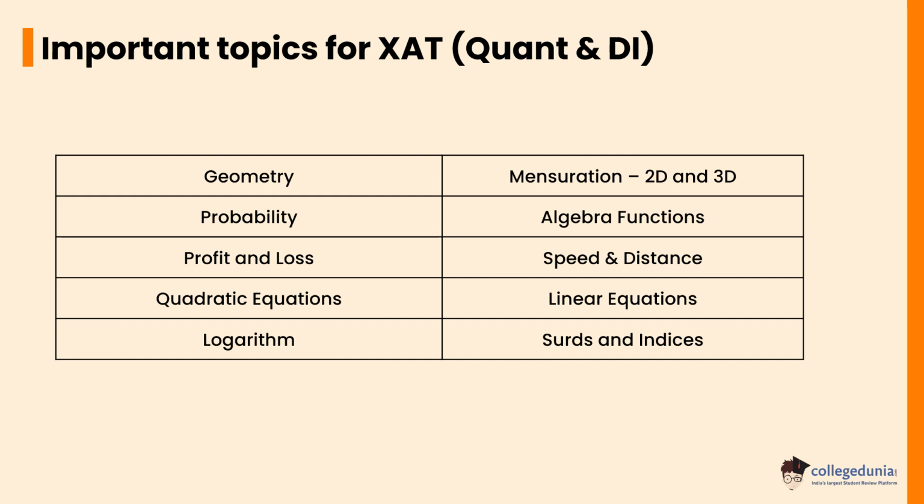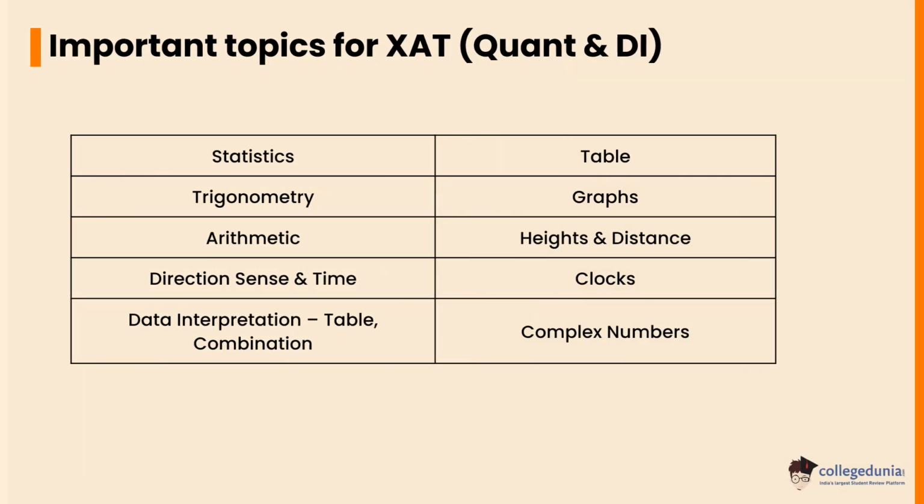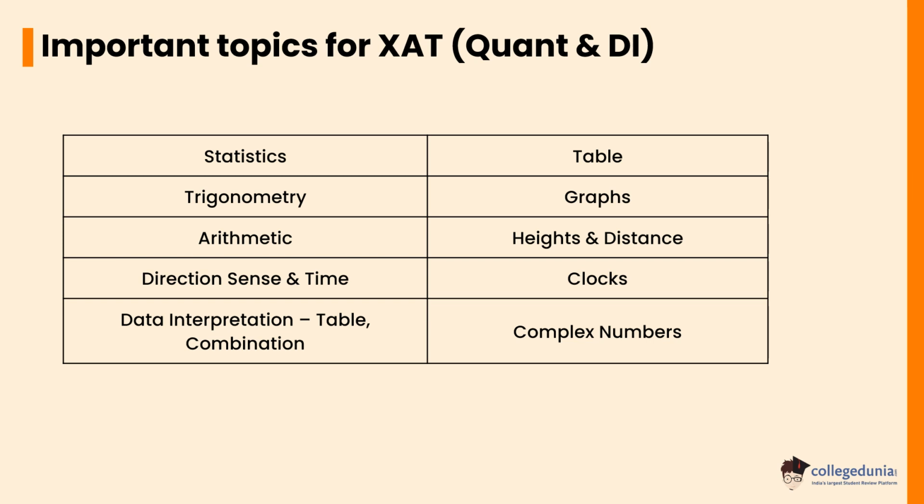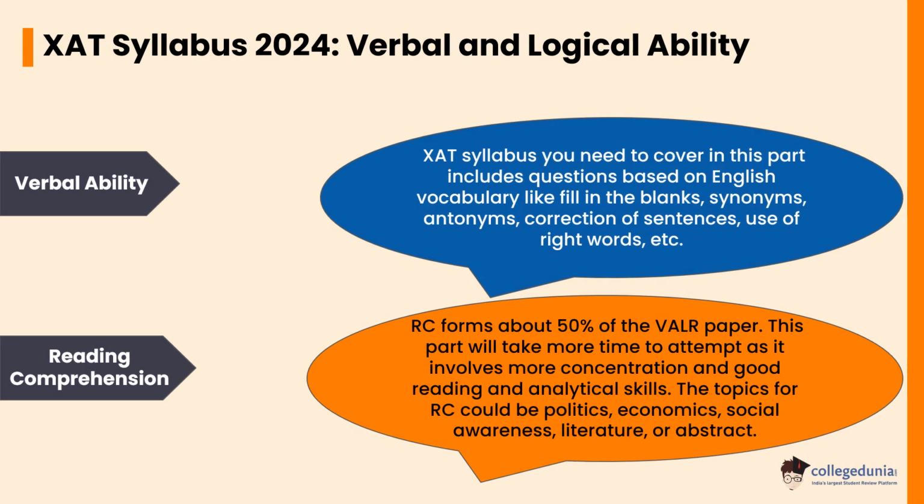Let's check the important topics for XAT quant and DI. Geometry, mensuration 2D and 3D, probability, algebra functions, profit and loss, speed and distance, quadratic equations, linear equations, logarithm, surds and indices, statistics, tables, trigonometry, graphs, arithmetic, height and distance, direction sense, time and clock, data interpretation, combination, complex numbers. Let's check the XAT Syllabus 2024 verbal and logical ability.